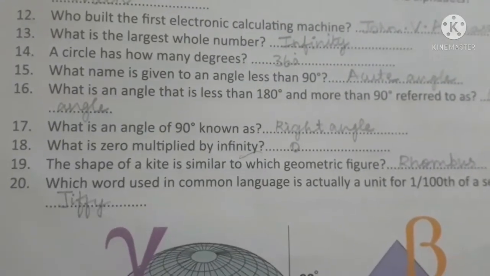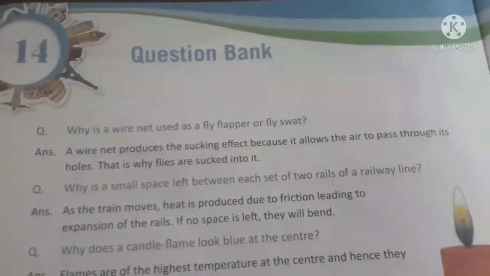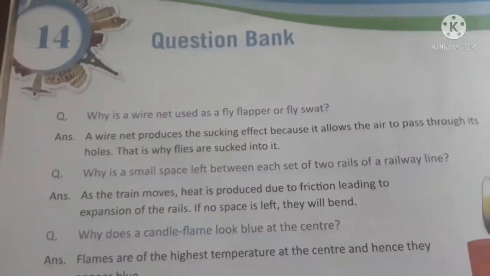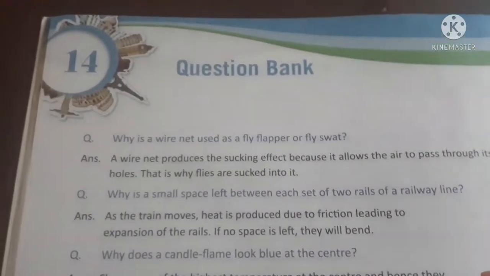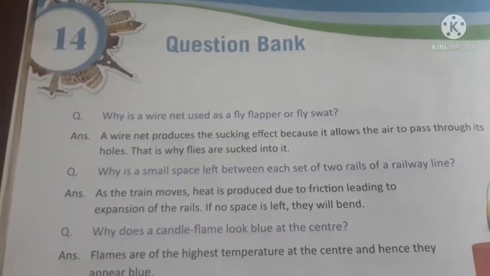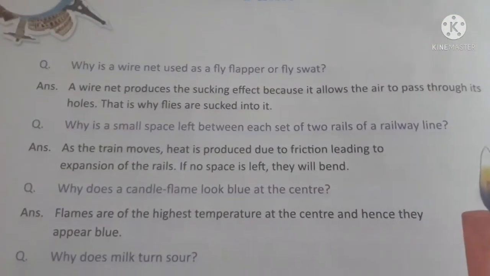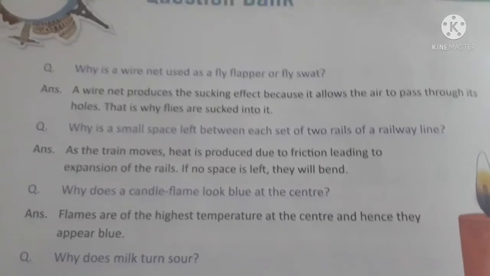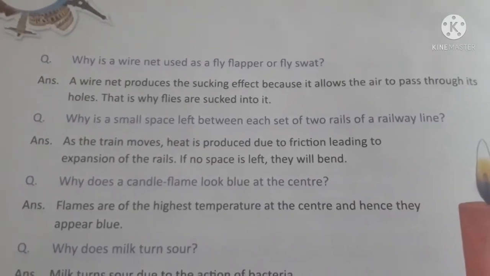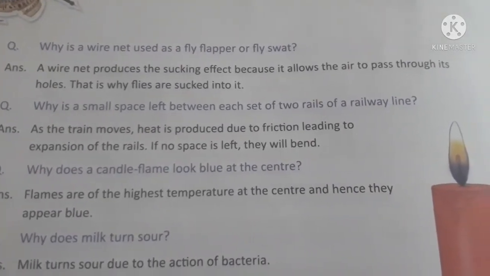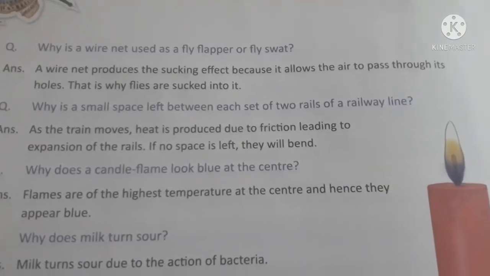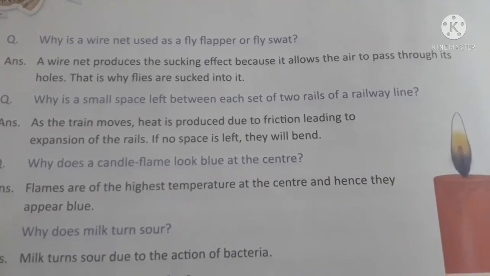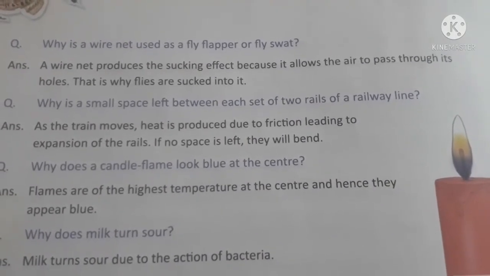Okay. Now, the 14th chapter is the question bank. Let us see some general questions which we should know the answer of. Why is a wire net used as a fly flapper or fly swat? Because a wire net produces the sucking effect because it allows the air to pass through its holes. That's why flies are sucked into it.